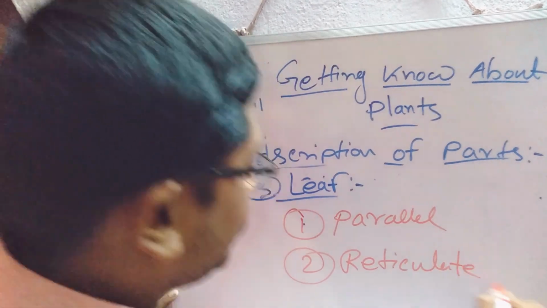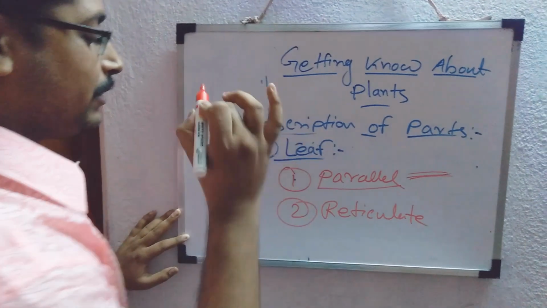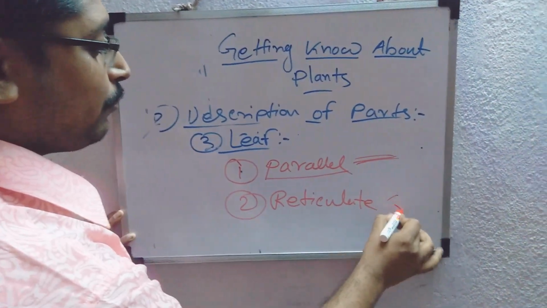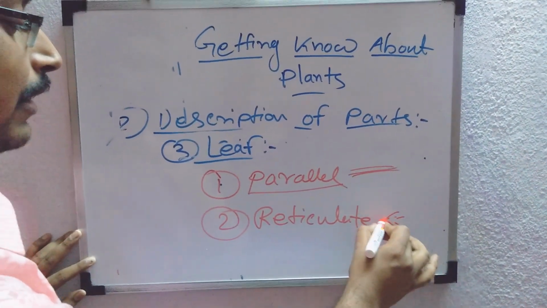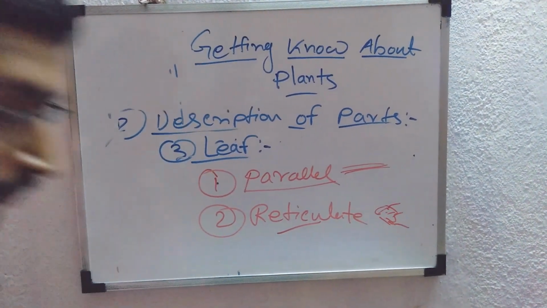When the venation just occurs parallelly on the leaves, it is called the parallel venation. And when it is in a quite unstructured way, in a reticulate formation, this is called the reticulate venation.